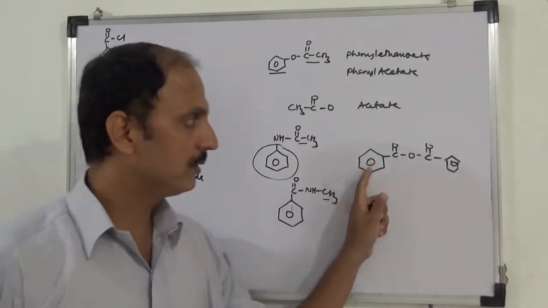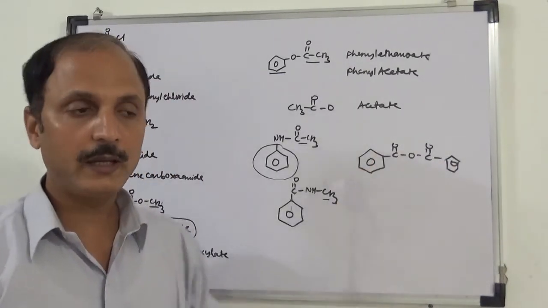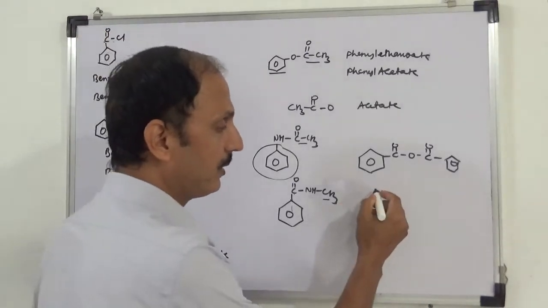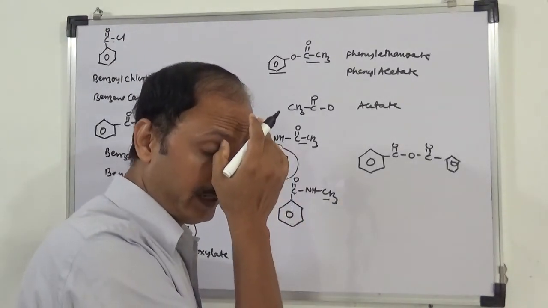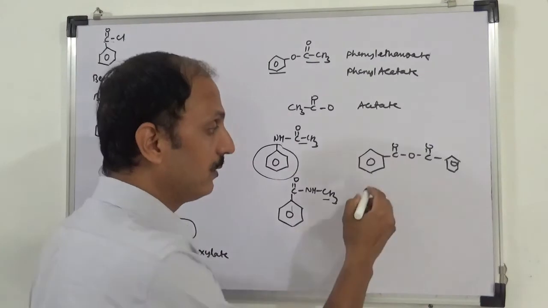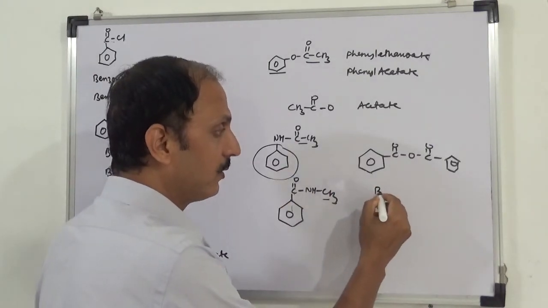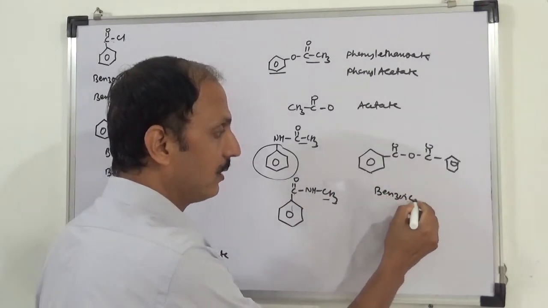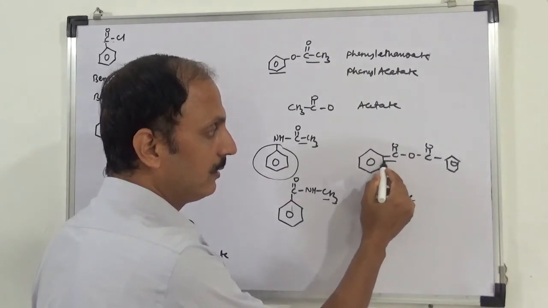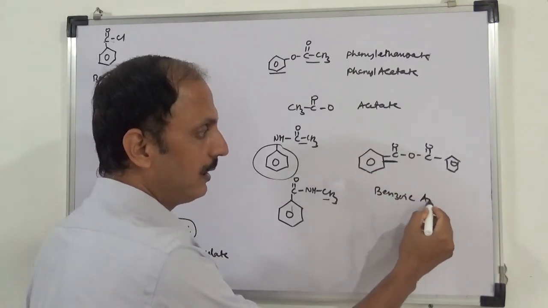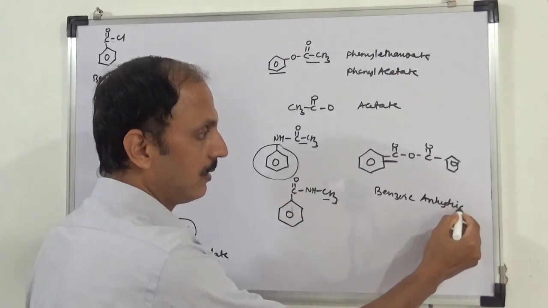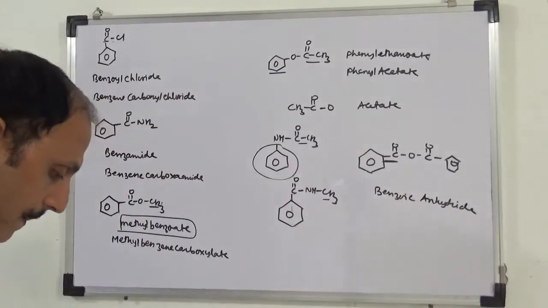Next question is, so just see both sides it's same, so this is called benzoic anhydride. If you remember, both sides of an anhydride group we have the same number of carbons, so we write only one time. So benzoic, this is benzoic acid, so benzoic anhydride. Okay.